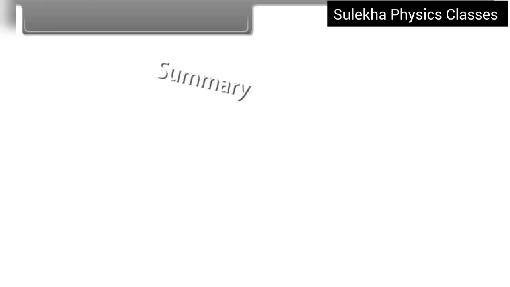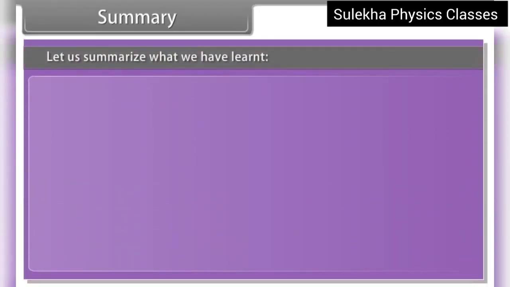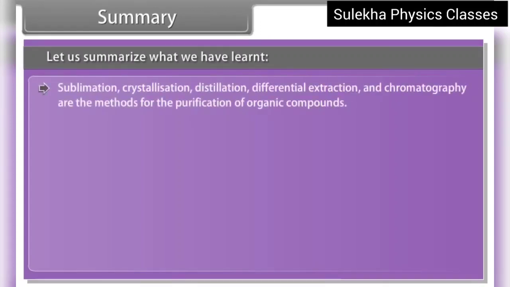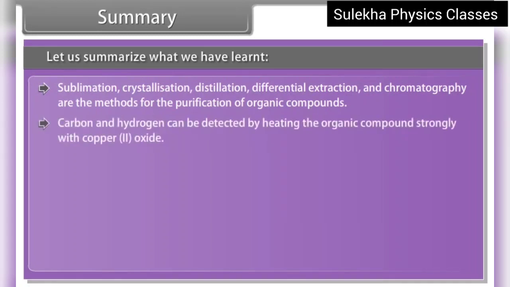Summary: let us summarize what we have learned. Sublimation, crystallization, distillation, differential extraction, and chromatography are the methods for the purification of organic compounds. Carbon and hydrogen can be detected by heating the organic compound strongly with copper-2 oxide.